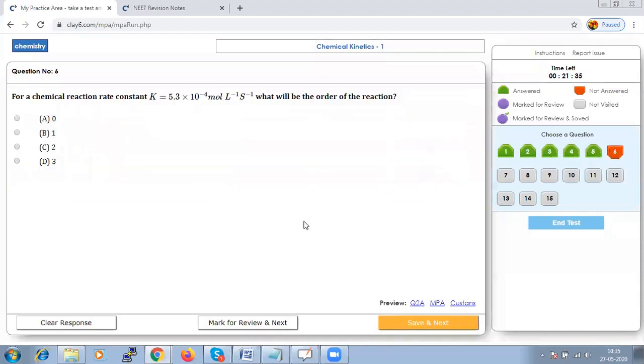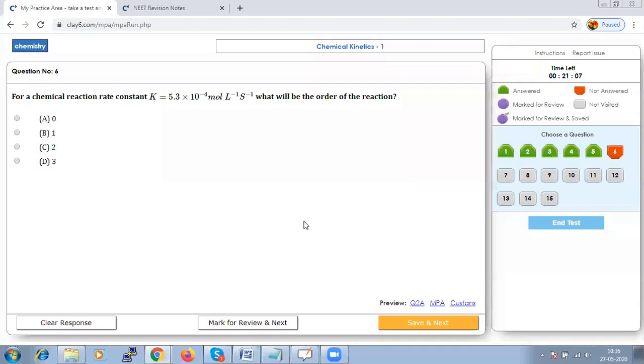For a chemical reaction, the rate constant is given. We have to calculate the order of the reaction. So we should always see that based on K value, how we can calculate the order of a reaction. So of course, the unit of the rate constant depends on the global order of your reaction.